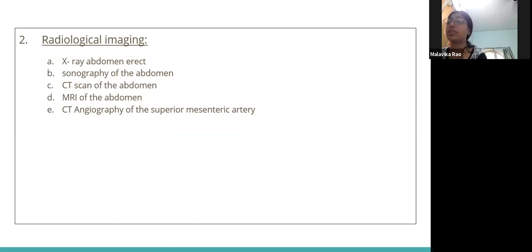CT scan of the abdomen can help us in assessing Crohn's disease, volvulus, mechanical obstructions, trauma, etc., and even in neonates to assess necrotizing enterocolitis. MRI of the abdomen can be used when we cannot use radiation. And CT angiography of the superior mesenteric artery is done to see if there is any thrombotic occlusion of the superior mesenteric artery, which causes bowel ischemia, hence short bowel syndrome.